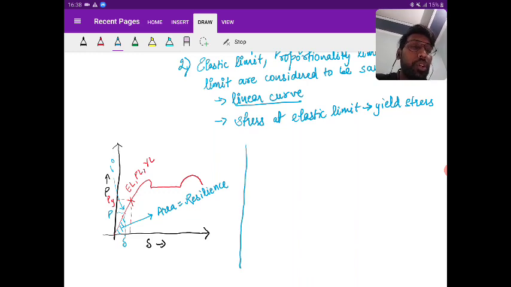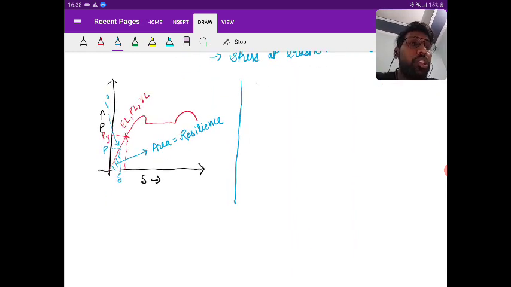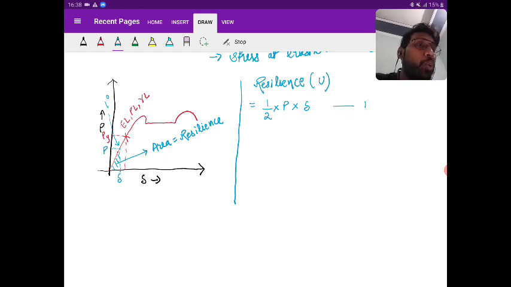So what is resilience or strain energy? Resilience is denoted as capital U. What can we write about this resilience? Area under the curve, that is half into P into delta. This is the general form of resilience, the first equation that we are getting. Now since I've already told you elastic limit and proportionality limit are same, Hooke's law is valid.